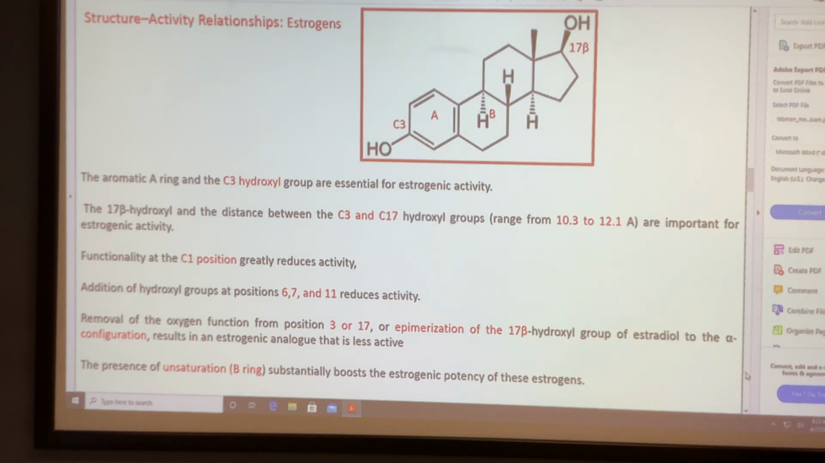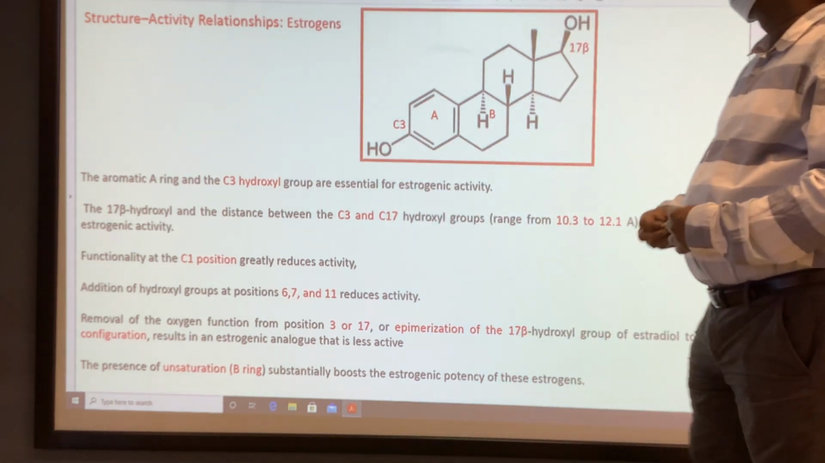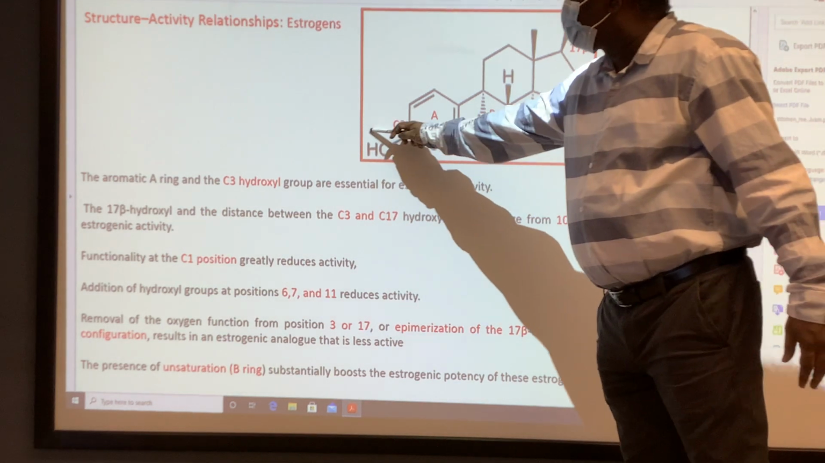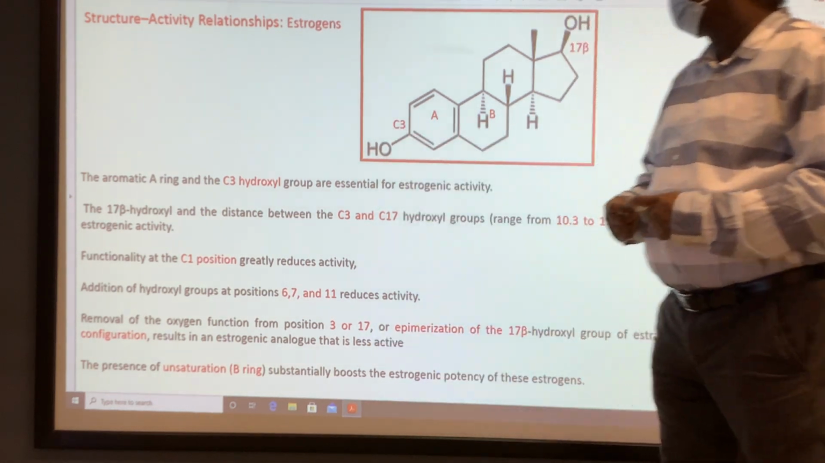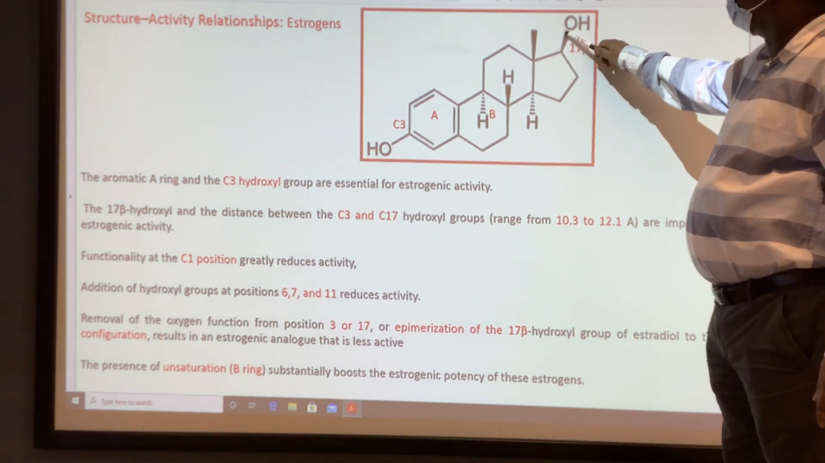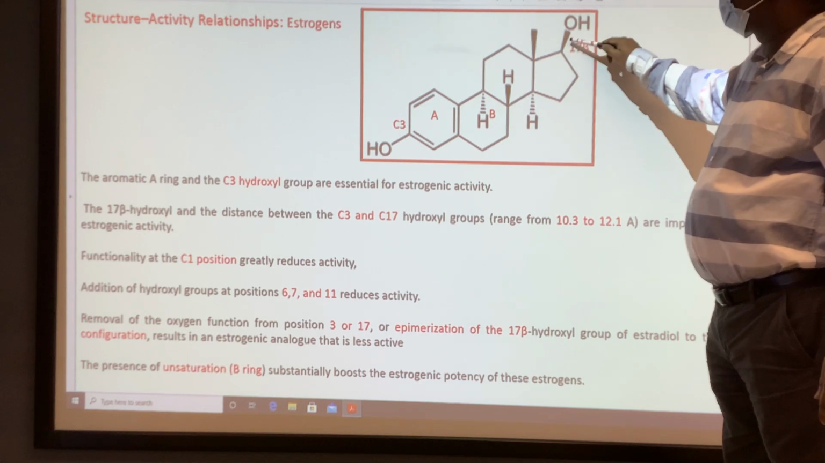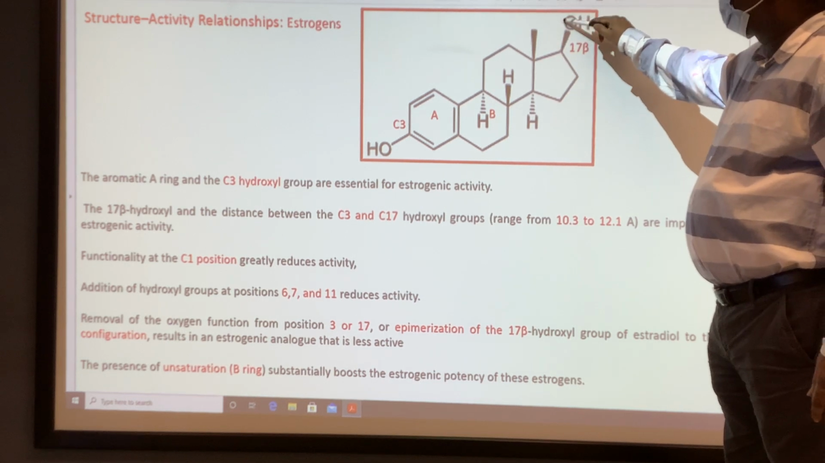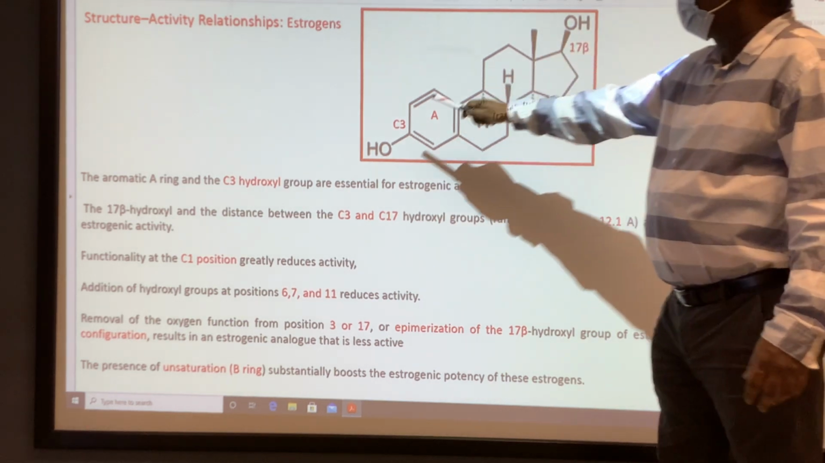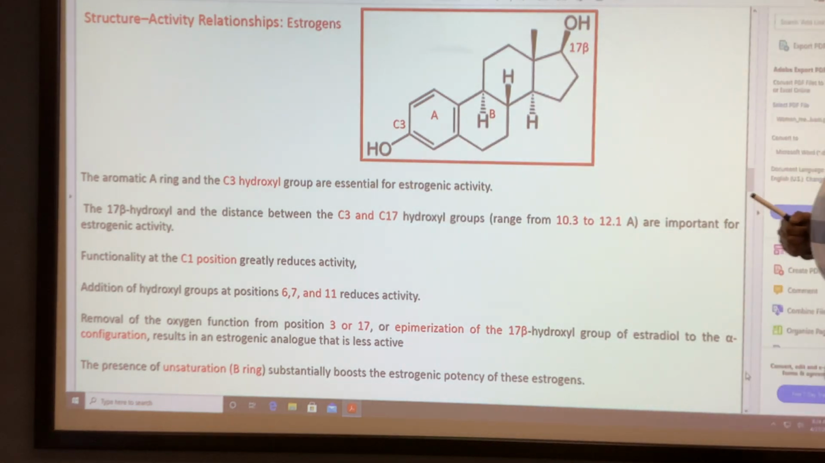For structure activity relationship, the 3-hydroxyl group of the estrogen is very important for activity. This group is important for making hydrogen bond interaction with the estrogen receptor. And the 17th carbon beta stereochemistry is also important. The beta hydroxyl group is important for activity. These two make hydrogen bonding interactions with estrogen receptors. So these two hydroxyl groups are important.